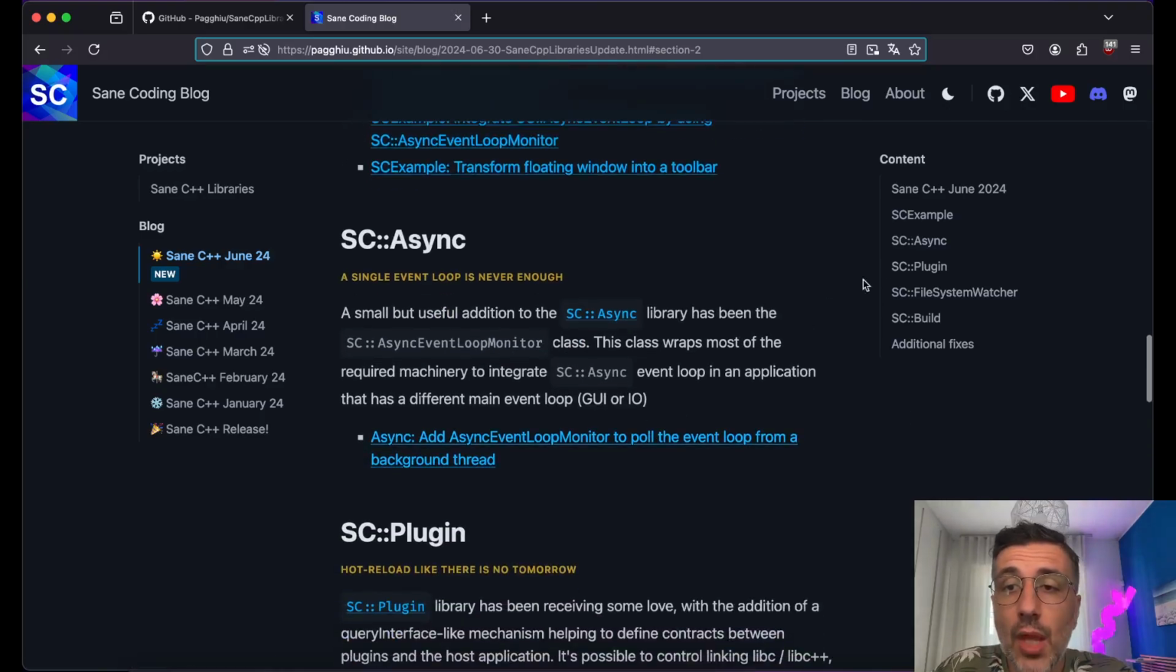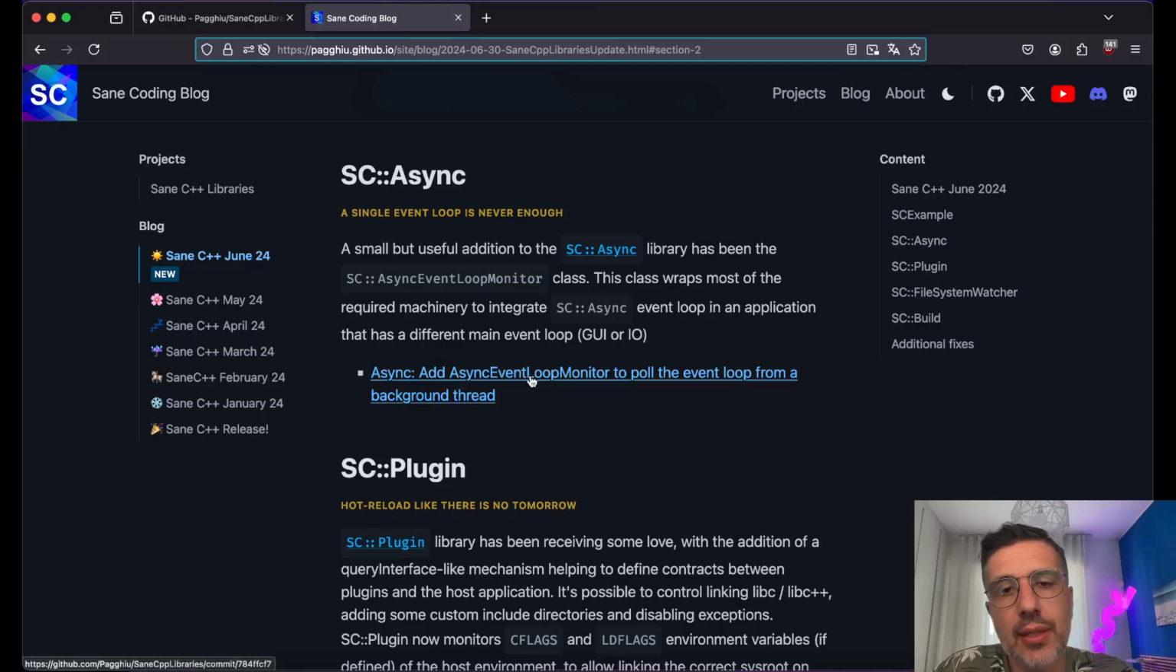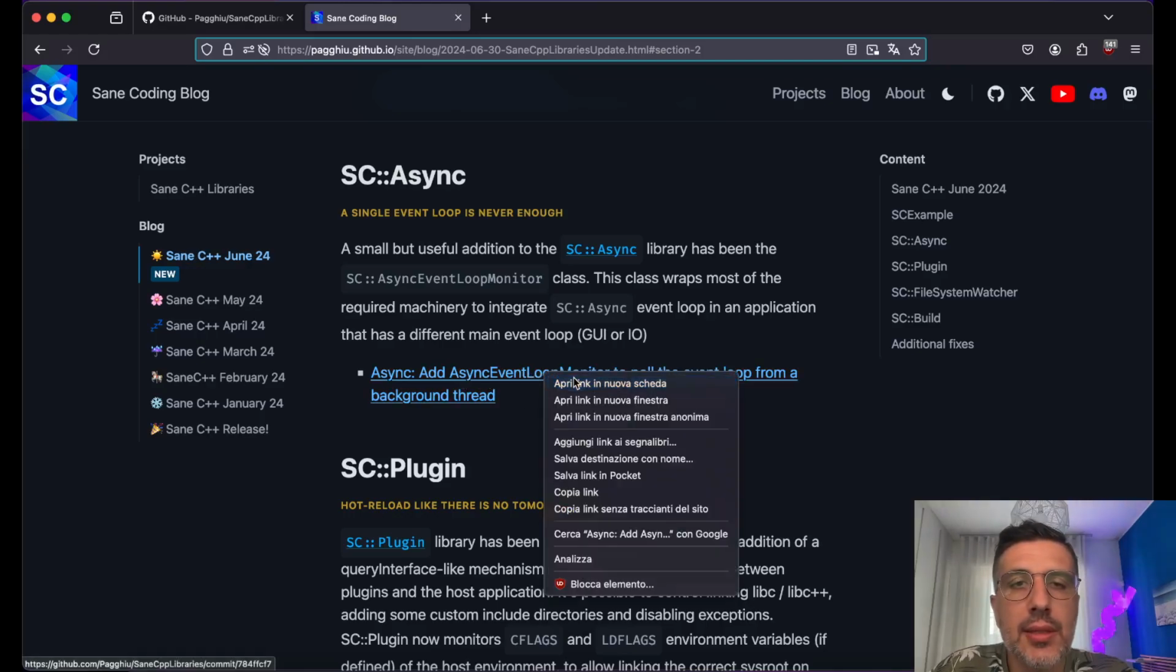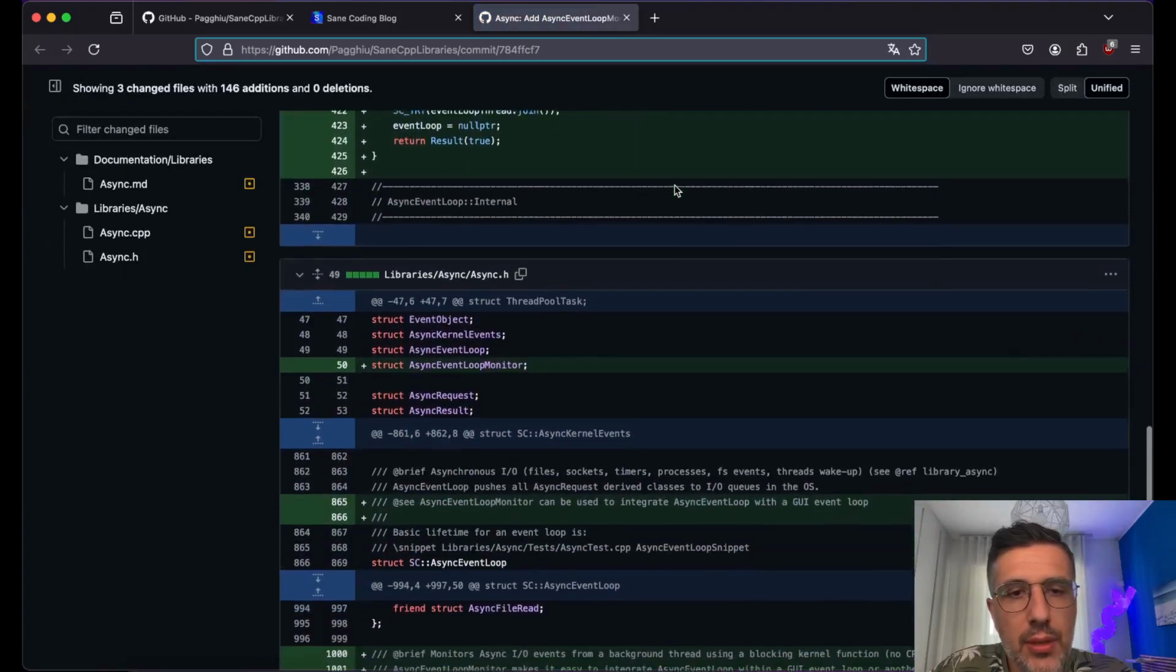So what's next? SCEasync. Well, the majority of changes to SCEasync have been integrated directly into SCExample because that's more a use of that library. But I've been able to abstract a little bit of code into this async event loop monitor class, which we can take a look at in the commit.